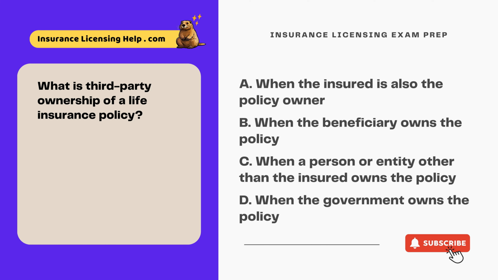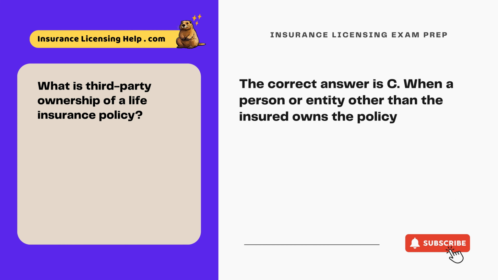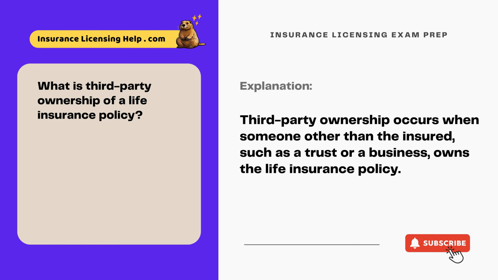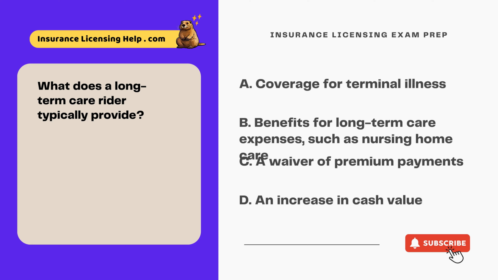A. When the insured is also the policy owner. B. When the beneficiary owns the policy. C. When a person or entity other than the insured owns the policy. D. When the government owns the policy. The correct answer is C. When a person or entity other than the insured owns the policy. Third-party ownership occurs when someone other than the insured, such as a trust or a business, owns the life insurance policy. What does a long-term care rider typically provide?